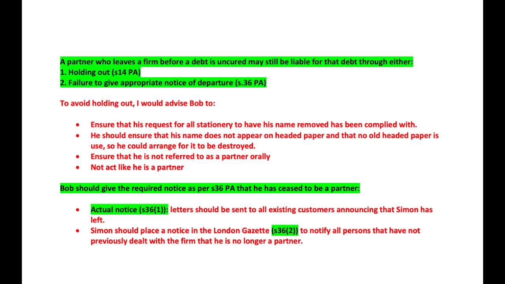I would advise Bob to ensure that his request for all stationery to have his name removed has been complied with. I can't remember what the scenario said, but I assume it would have said something like he's asked for his name to be removed from stationery. So then I piggybacked on that and said, okay, let's ensure that that request has been complied with. And then I've gone on to say he should also ensure that his name doesn't appear on headed paper and that no old headed paper is used, so he could arrange for it to be destroyed. Ensure that he's not referred to as a partner anymore, and not act like he's a partner.